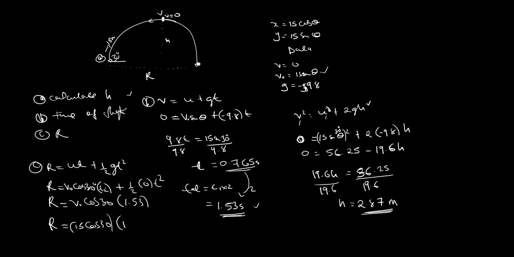All right, so if I punch on my calculator, that is 15 cos 30 times 1.53.